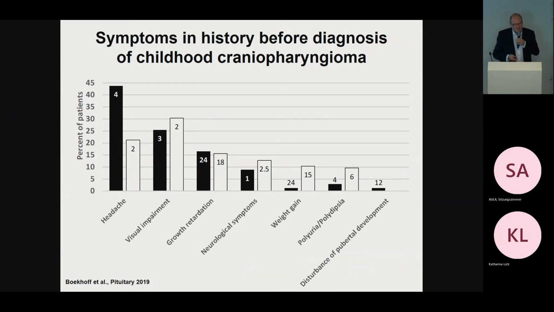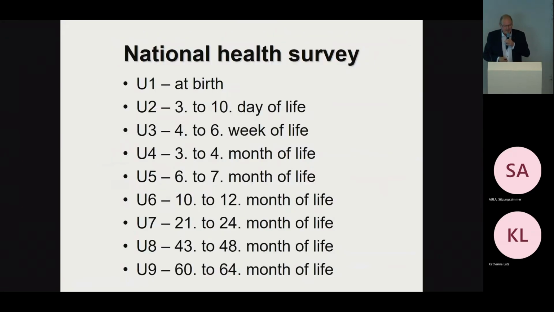So we asked the question, do we have reliable data on weight and height in these patients? Because these are based on patients' records, which are not always complete. And indeed, we have these data because in Germany we have a national health survey, and at defined time points of life, U1 is at birth and U9 is at the age of 5 years, weight and height is measured in every kid. And we were able to analyze these data in 90 patients who were later on diagnosed with childhood onset craniopharyngioma.